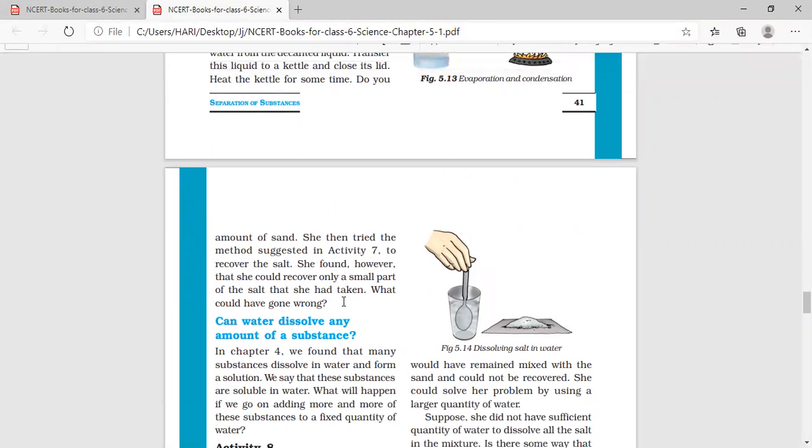See, Paheli had mixed a large quantity of salt with a small quantity of sand. Then she followed all these methods of decantation, filtration, evaporation, and condensation. But she got only a small quantity of salt. She used a large quantity of salt, but when she got it back, the salt was less in quantity. She did not get the same amount of salt she used. So what has gone wrong with her experiment? That we will see.